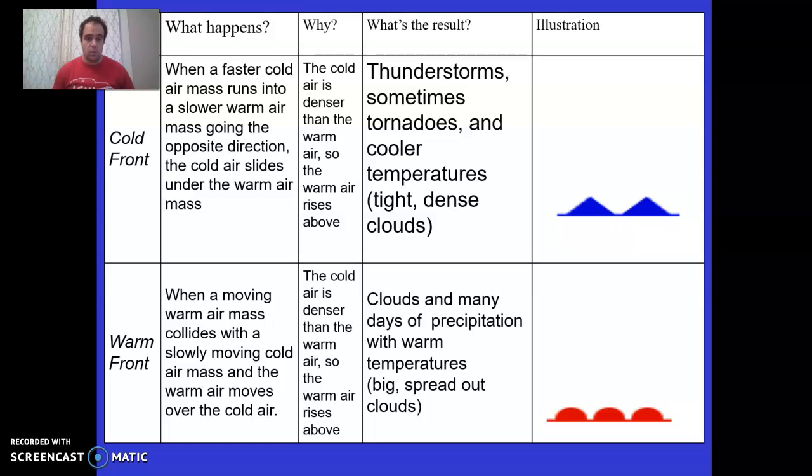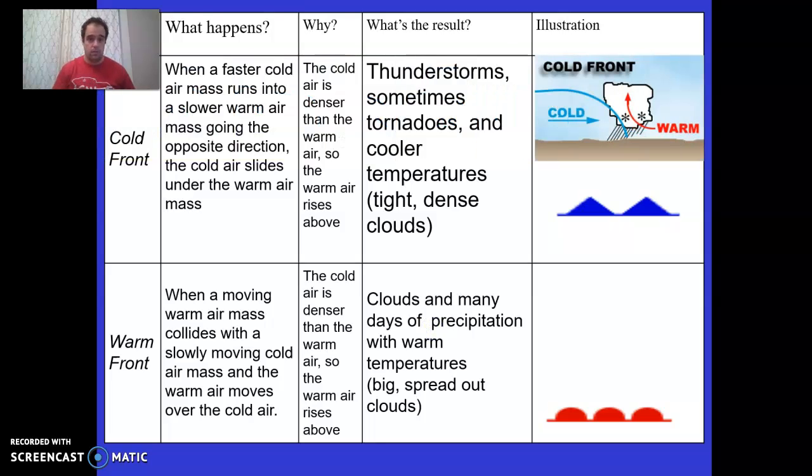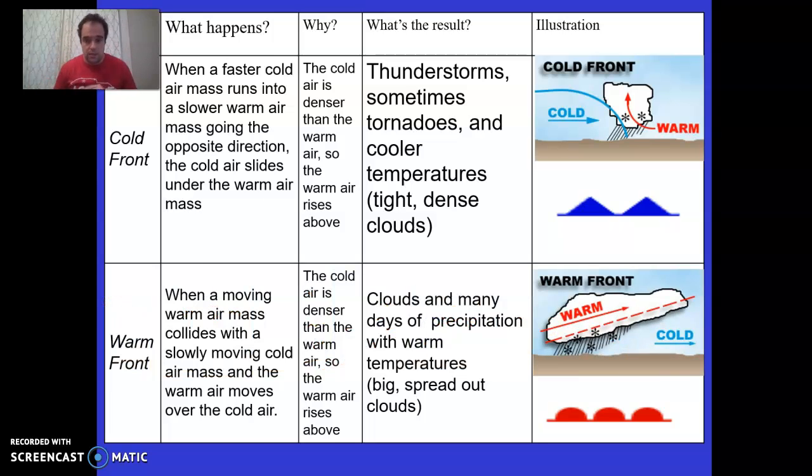Now, the other one is called a warm front. Cold front, remember, was when the cold air moved under the warm air. A warm front is when that warm air collides with the cold air mass and it slips over it. So it's slightly different. Again, why does this happen? The cold air is denser than the warm air, and so the warm air rises above it.